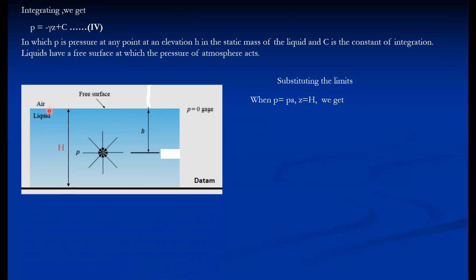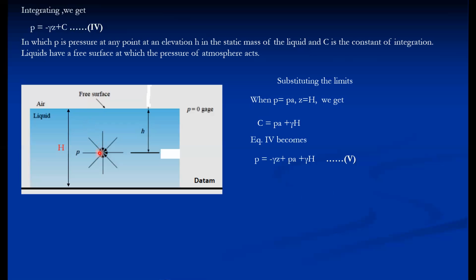So if the pressure at the free liquid surface is atmospheric, that is PA, where PA is the atmospheric pressure, then the elevation of this particular free liquid surface from the datum surface is Z equal to H. Then we can calculate C. If we put this limit, instead of P we put PA, and instead of Z we put capital H. We get C equal to PA plus gamma H. If we substitute this, equation 4 becomes P equals minus gamma Z plus PA plus gamma H.